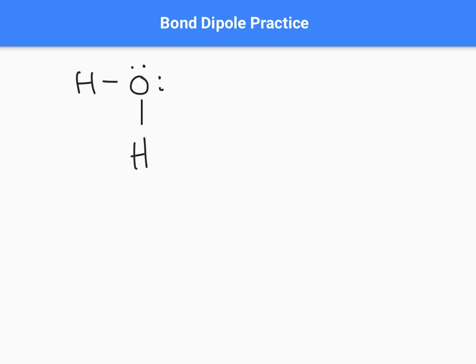So what we see is when we look on our electronegativity table, hydrogen is 2.1, oxygen is 3.5. So oxygen is more electronegative. So what I'm going to do is in both of these bonds, draw an arrow pointed towards oxygen. Now, I'm going to slash the other end, so that reminds me that that end is the positive end, okay? We generally then draw a plus sign and a negative sign so that we can remember what that ultimately means, okay?